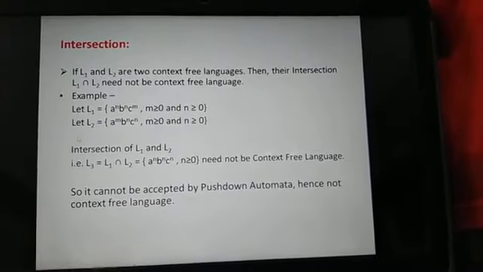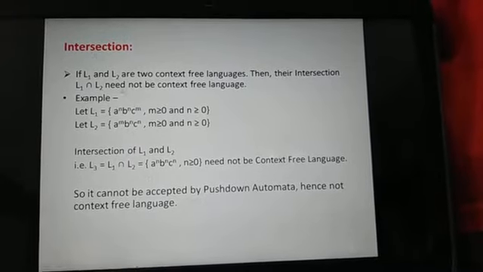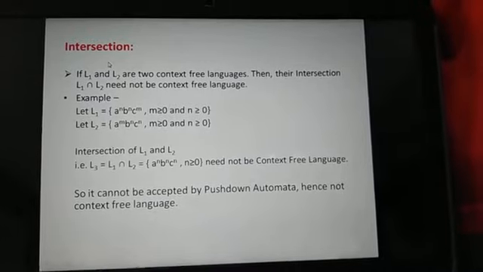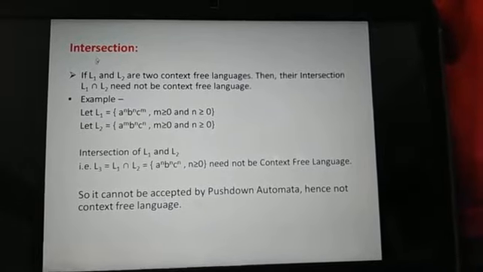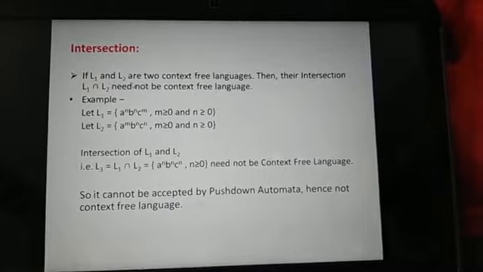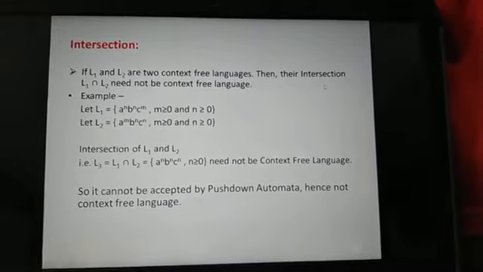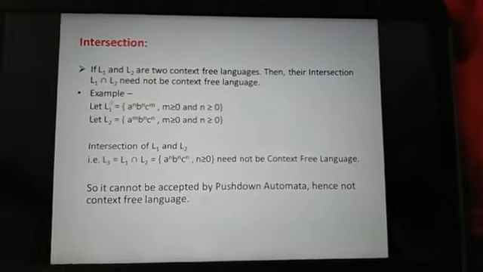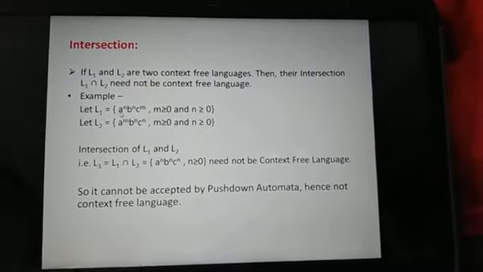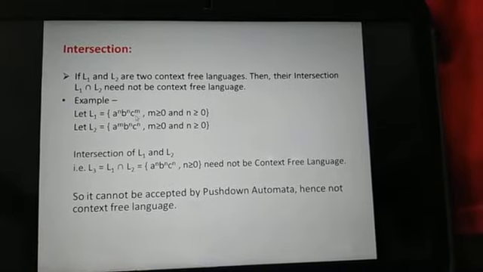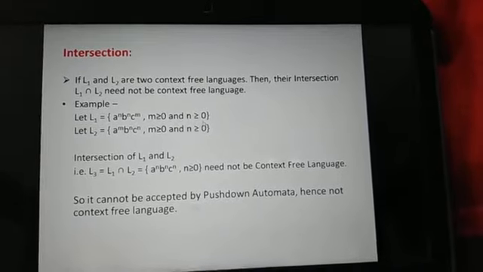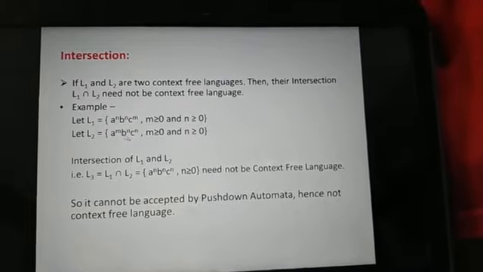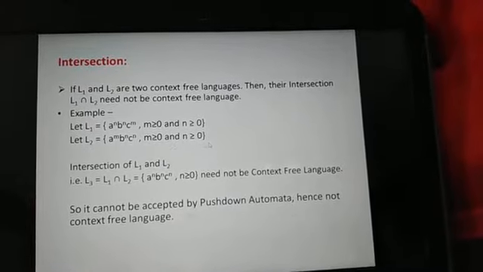Now these are all the closed operations. Now we will see the not closed operations, which are intersection and complementation. In intersection, if L1 and L2 are two context-free languages, then their intersection L1 intersection L2 need not be a context-free language. As an example, let L1 equal a to the power n, b to the power n, c to the power m, where m and n are greater than or equal to 0, and let L2 equal a to the power m, b to the power n, c to the power n, where m and n are greater than or equal to 0.